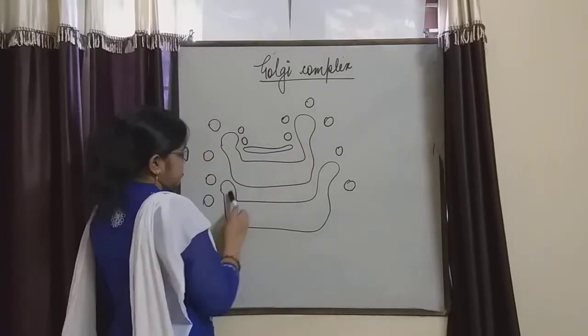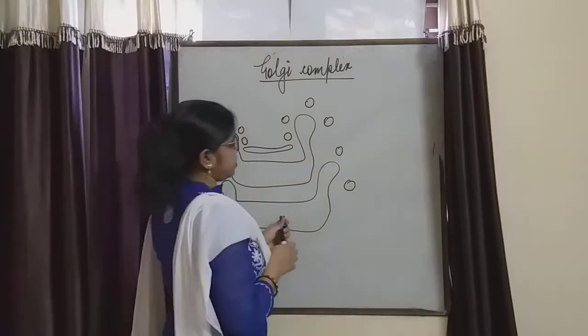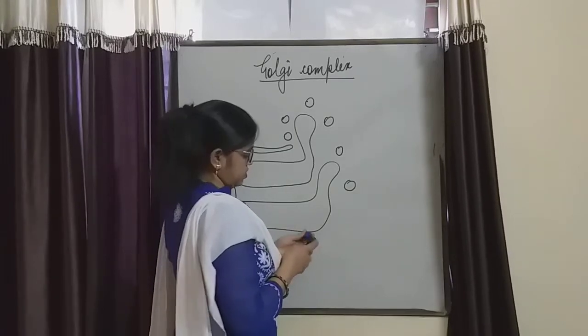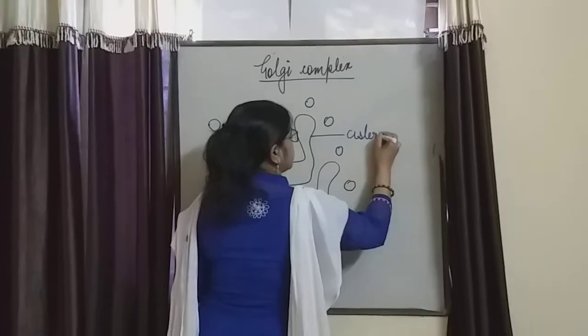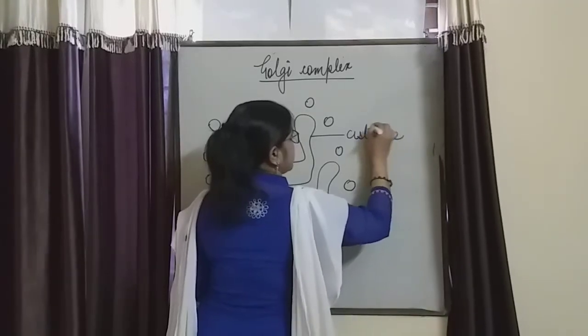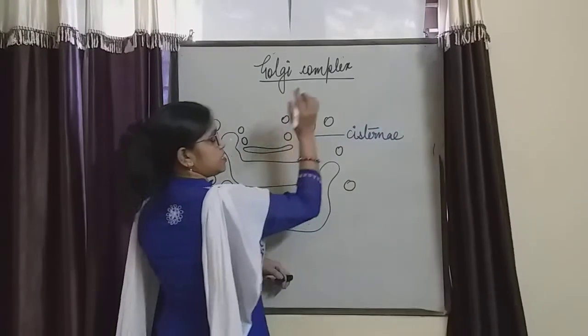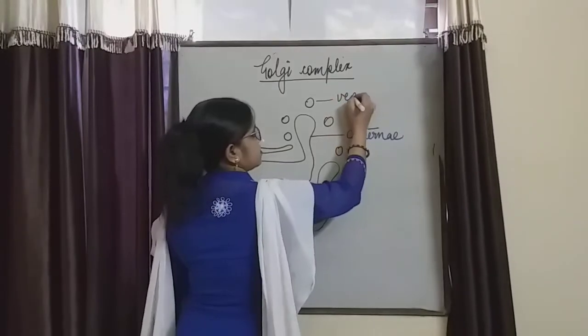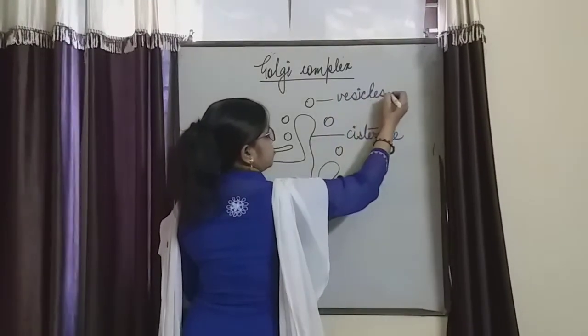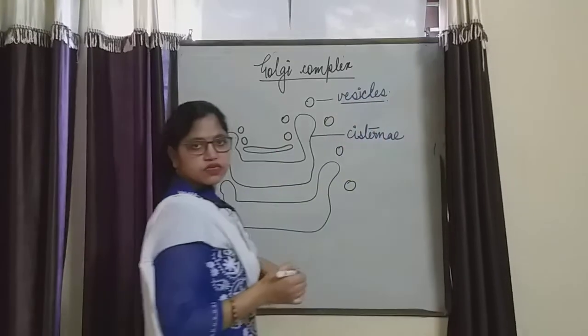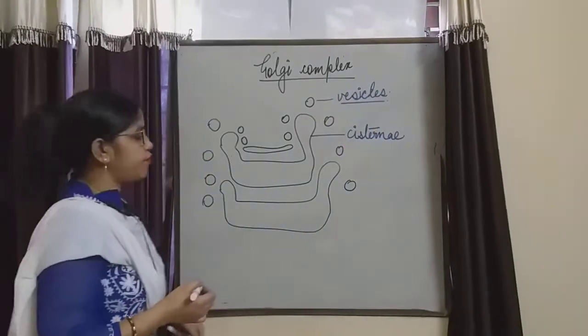These stacks are said to be cisternae. These stacks, the cisternae, secrete the vesicles. These are vesicles. Then vesicles store so many components, or packaging of components.